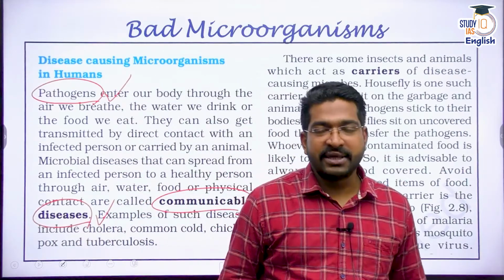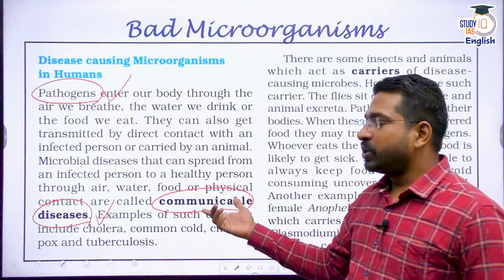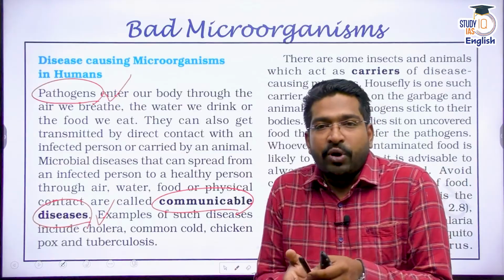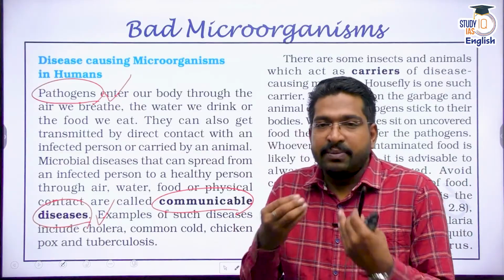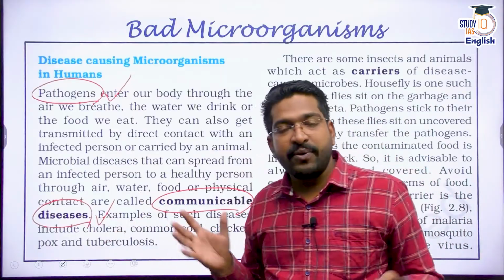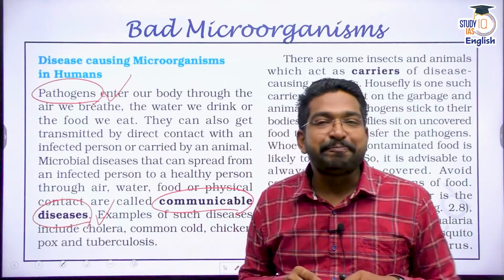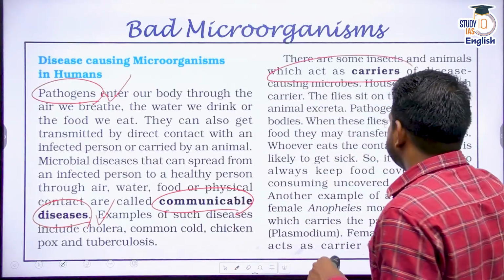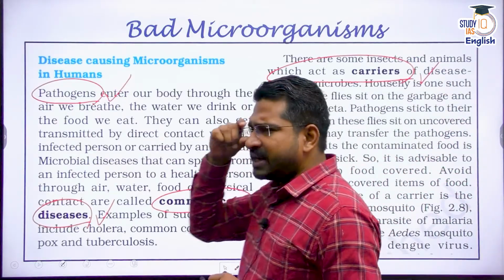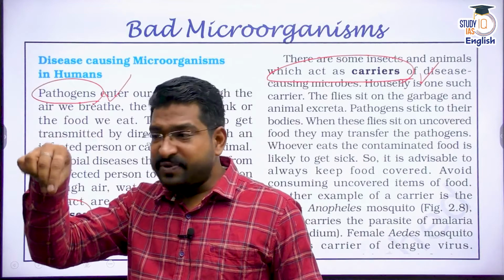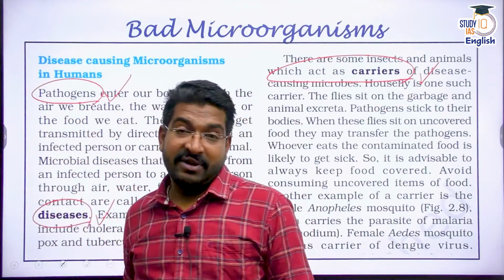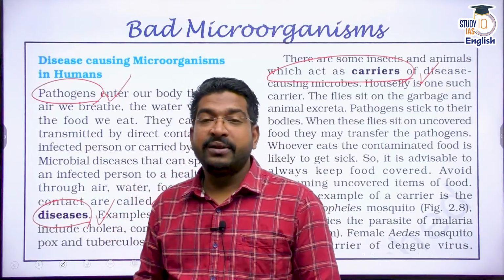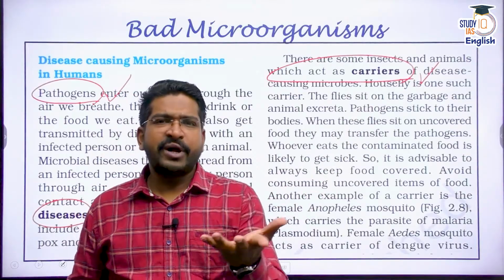How do they spread? They spread from one person to another person through communication. It can be a simple cough. You must have seen that once in a family, somebody has got cough or cold, they sneeze, they cough. That means the fluids are released and the microorganism is now exposed. It can enter someone else's body. It can enter directly, or it can also enter through vectors or carriers. Many times we have seen there are so many carriers which take up this microorganism from one place to another place, because a microorganism cannot directly travel. Yes, it can move from one place to another via water, via air. But many times there are carriers or vectors. For example, a simple housefly.